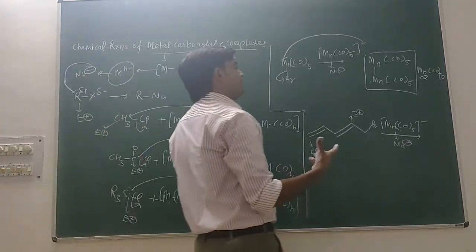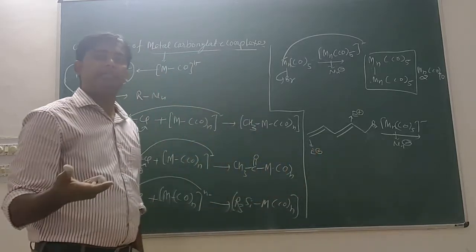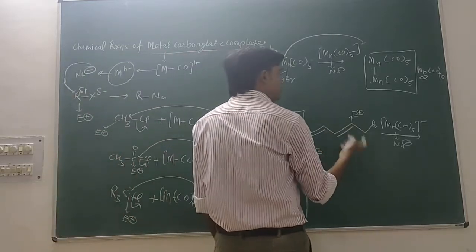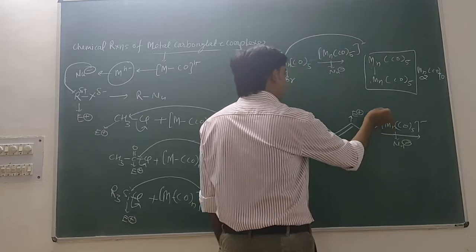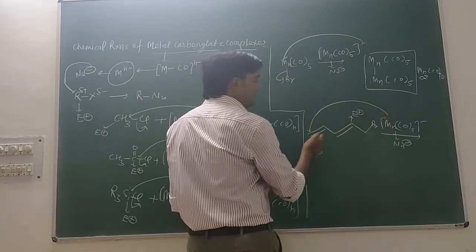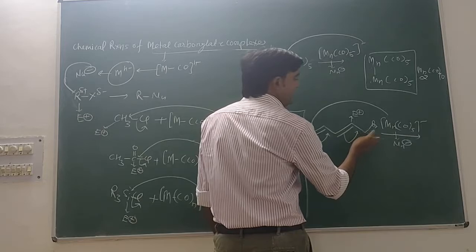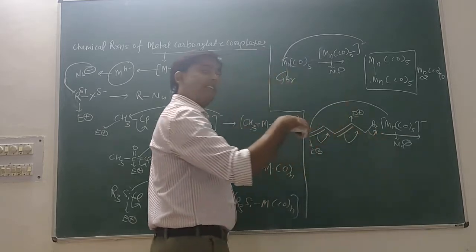Metal carbonylate complexes give selectivity at this position, not this position. So it will attack this carbon, the double bonds will shift, and this bond will be removed as a leaving group.